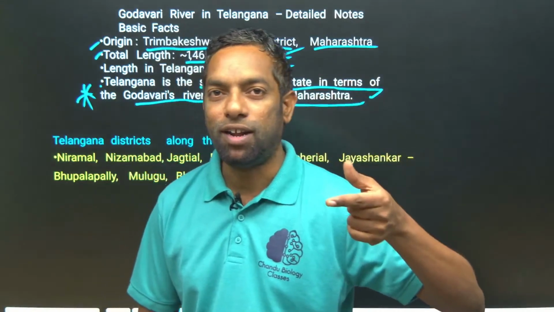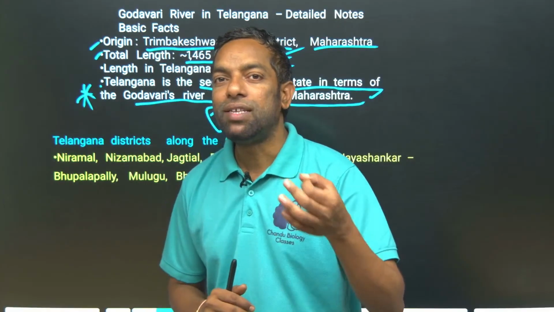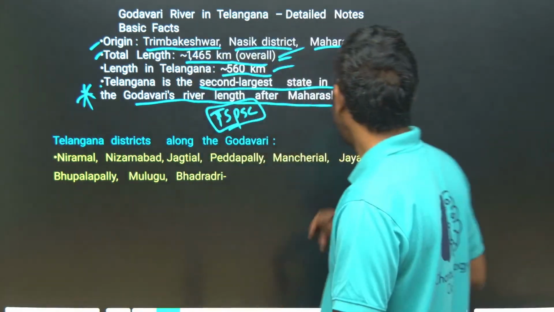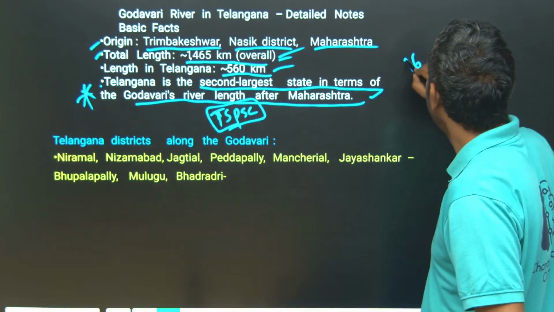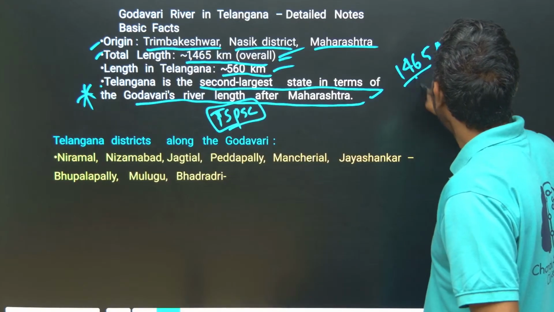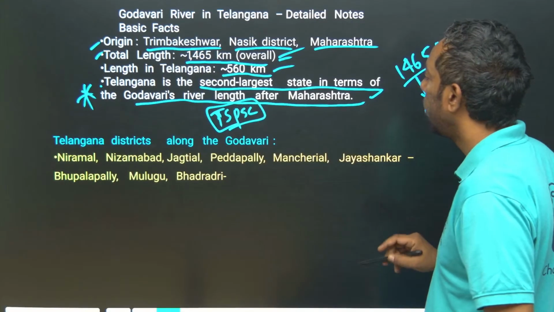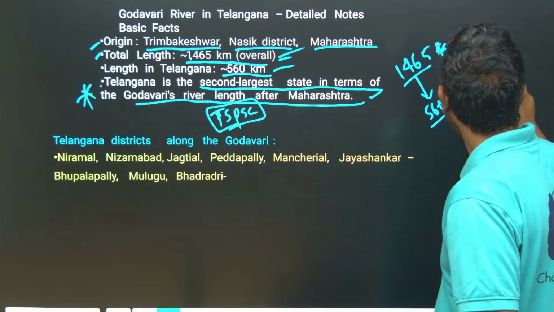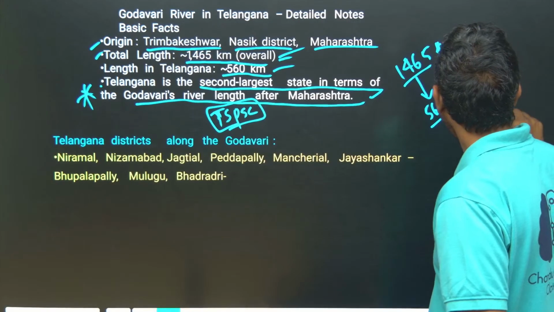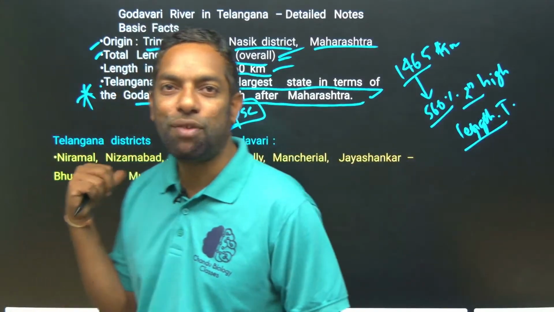The total length is 1465 kilometers, and Telangana's is 560 kilometers, the second highest length. This is the keyword for the exam.